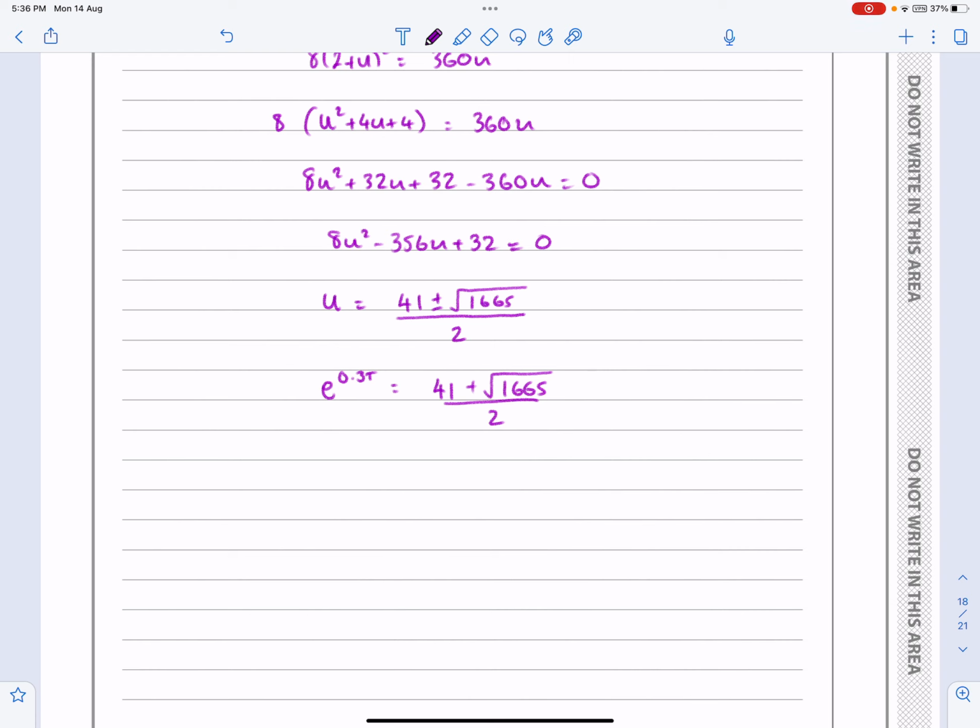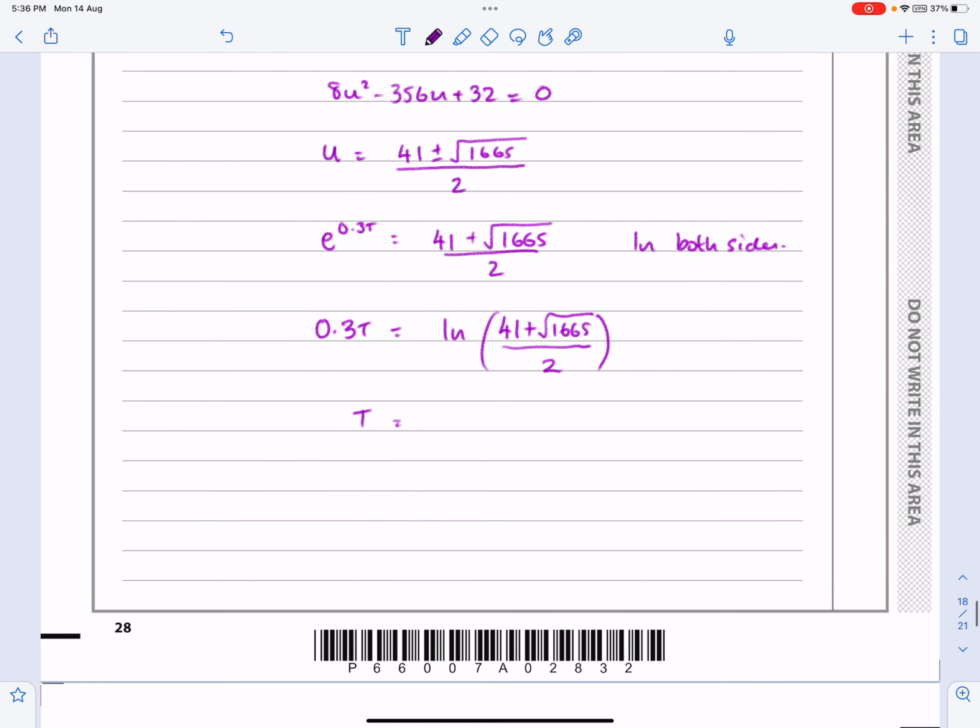Let's just quickly do it. So log both sides. And we get 0.3t equals the log of that bit there. And so then t just works out to be that divided by 0.3, which works out to be 12.4, correct to 1 decimal place.